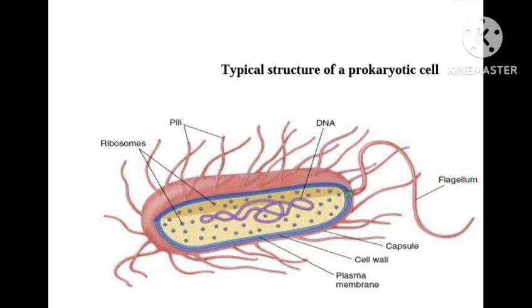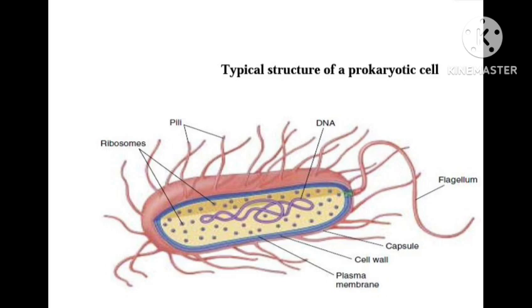The cytoplasm of a prokaryote contains simple structures, with only ribosomes present. Most have no membrane-bound organelles. What is the use of ribosomes? They are for protein synthesis.